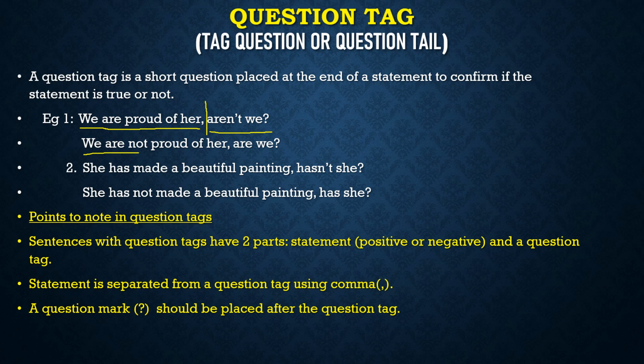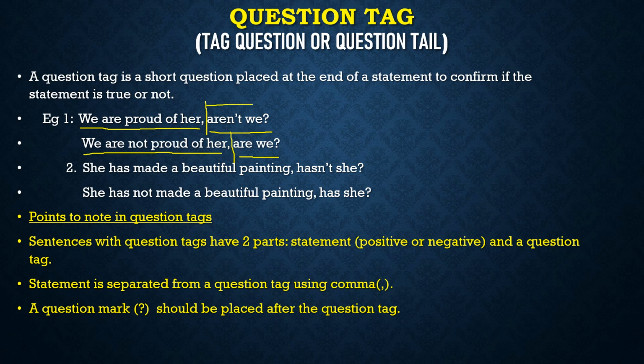So, we are not proud of her. First part, are we? Second part. First part is the statement and second part is the question tag. Now this statement can be positive. You can see in the first one, we are proud of her. This statement is positive. And we are not proud of her. This statement is negative. Now in the first sentence, we are proud of her, aren't we?